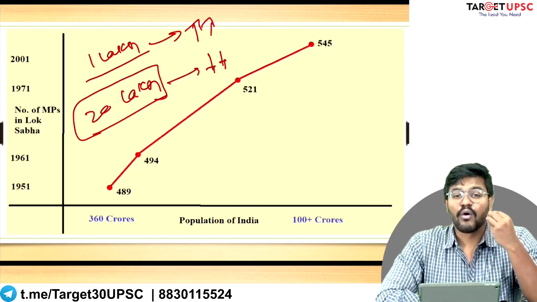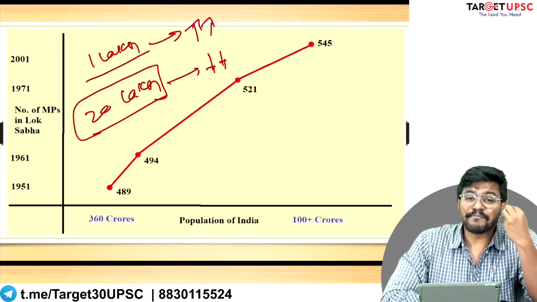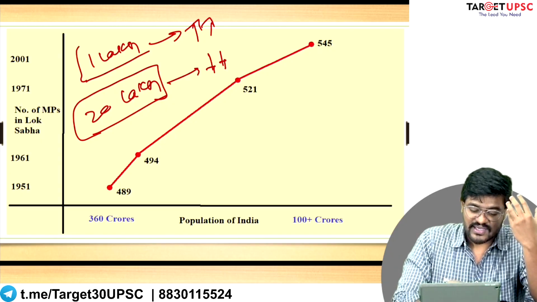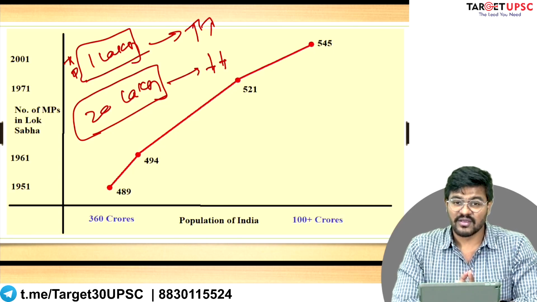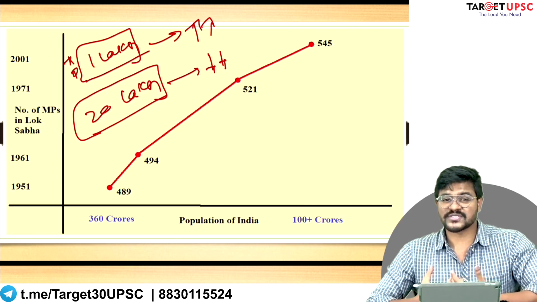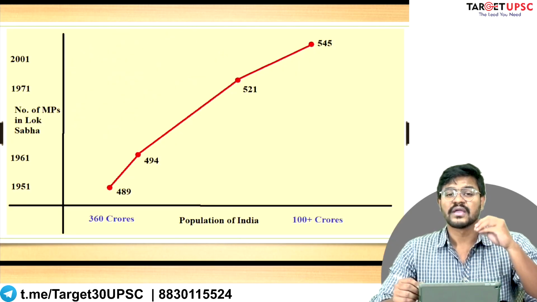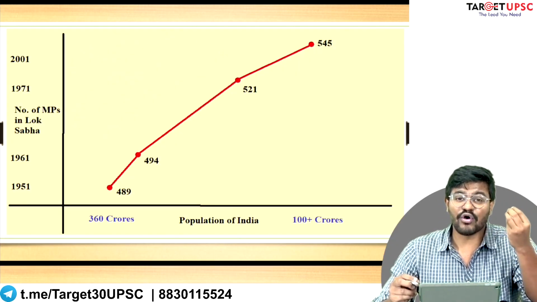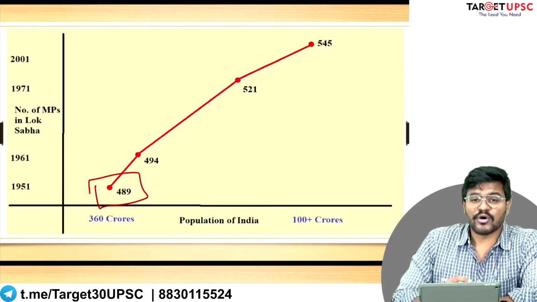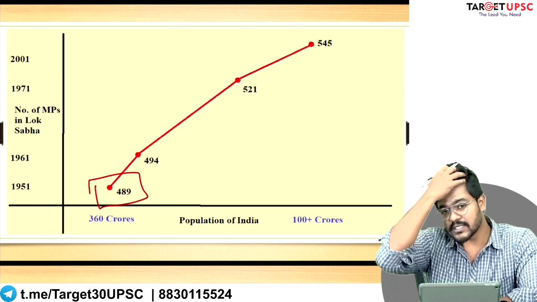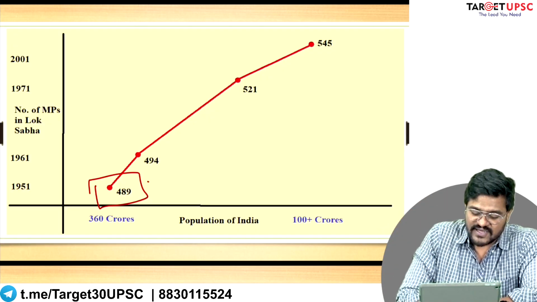How much influence one vote can make, how much impact one vote can make, is much higher when the total size of the constituency is small. Whereas if the constituency has lots of voters, then it tends to devalue the value of a single voter. Therefore, when we started our democratic journey, the size of each Lok Sabha constituency in India was roughly 10 lakh.